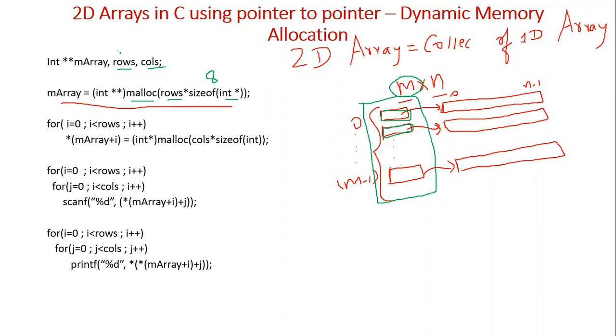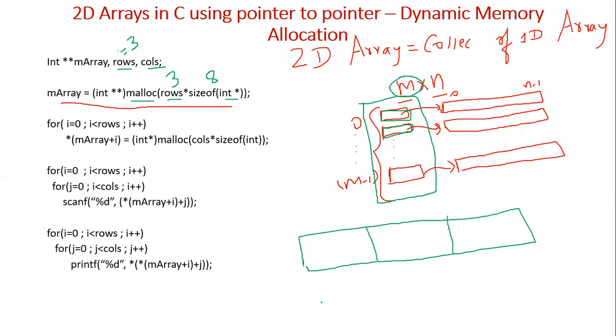Say, for simplicity, the number of rows is 3. Then how many bytes of memory will it create? 3 into 8, that is 24 bytes of memory will be created, but each is a different 8-byte chunk. This is 8 bytes, this is another 8 bytes, and this is another 8 bytes.